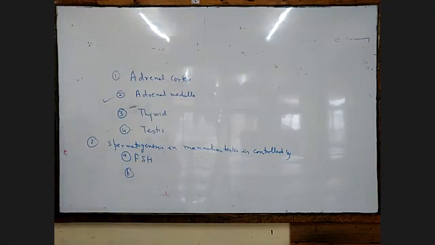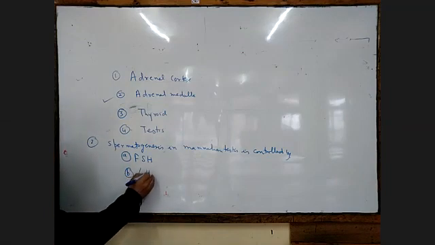Option B is LH, luteinizing hormone. We have already done LH.